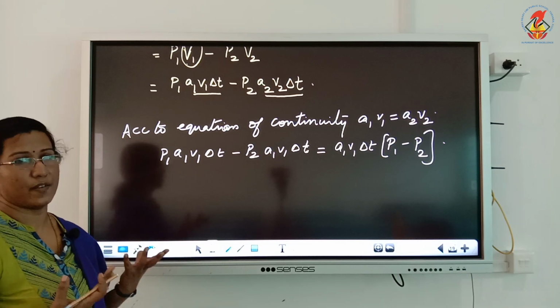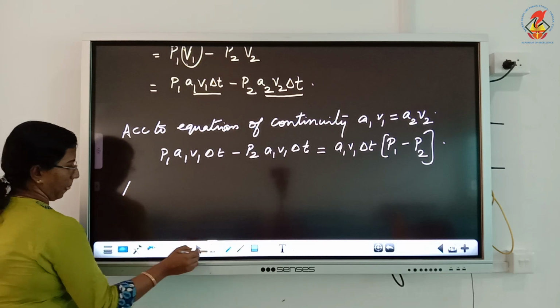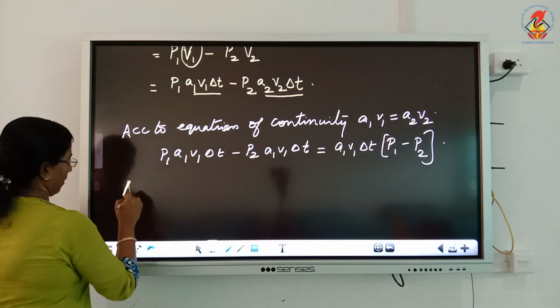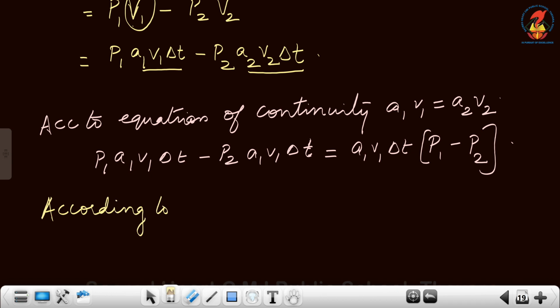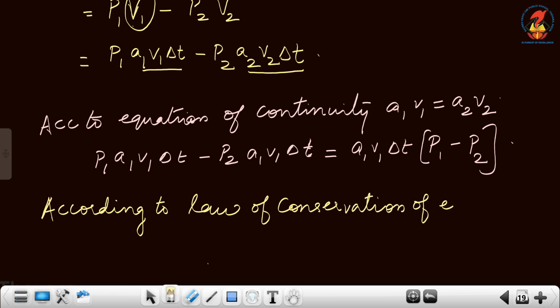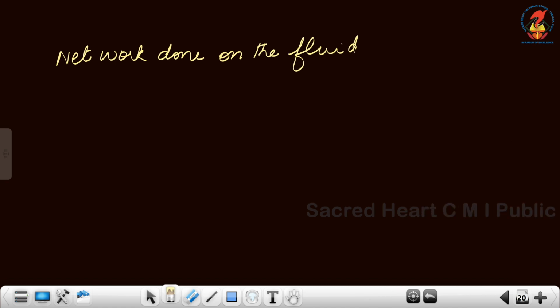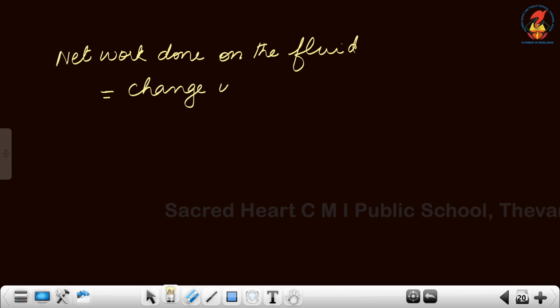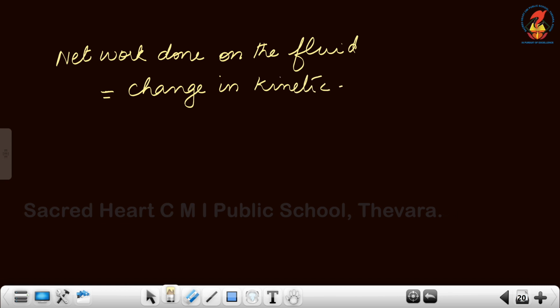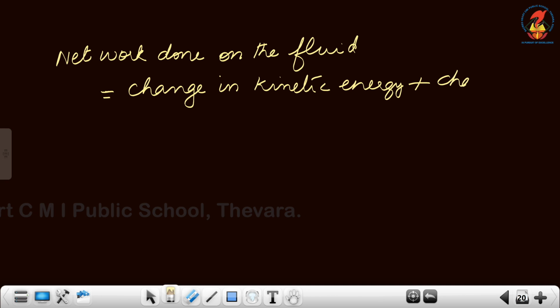Next we are going to apply the law of conservation of energy to find out the final result. Now, according to the law of conservation of energy, we can write that net work done on the fluid is equal to change in kinetic energy plus change in potential energy.